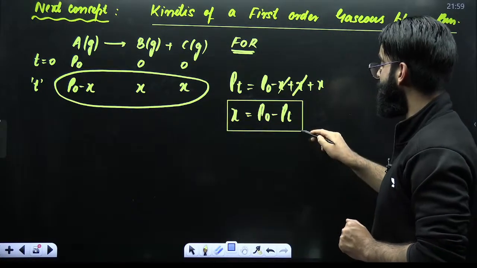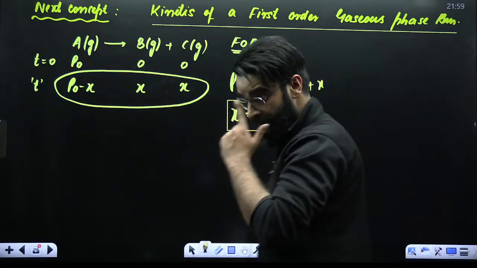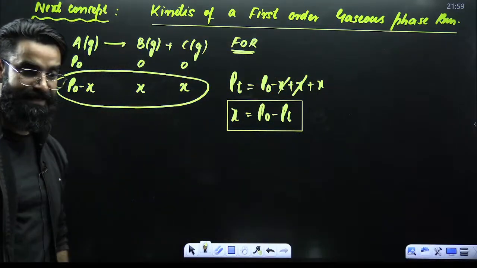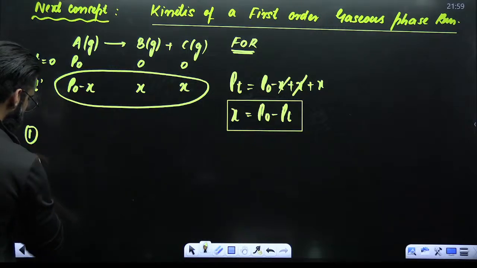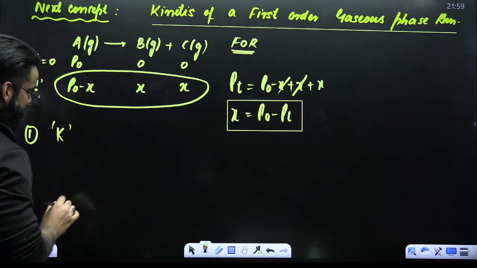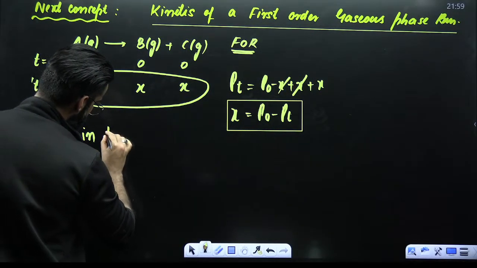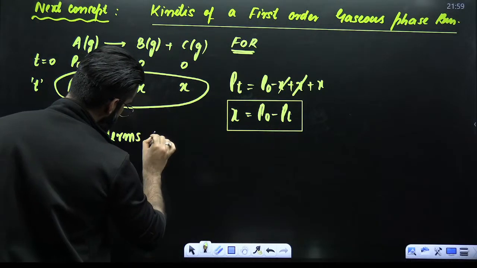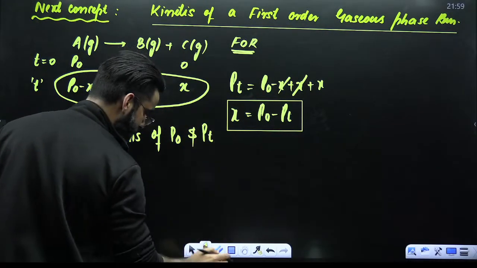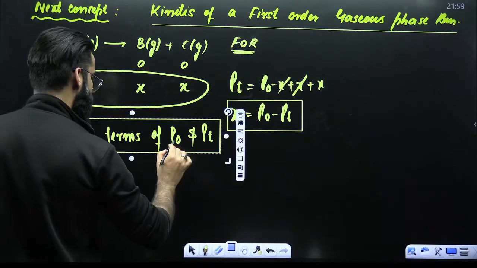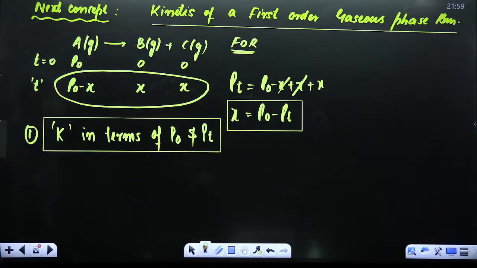X is nothing but P naught minus PT. Now a question is asked: get the rate constant of the reaction in terms of P naught and PT.